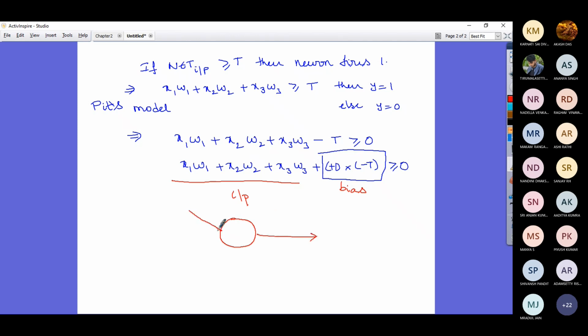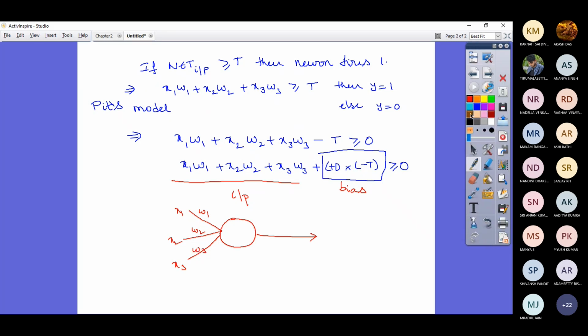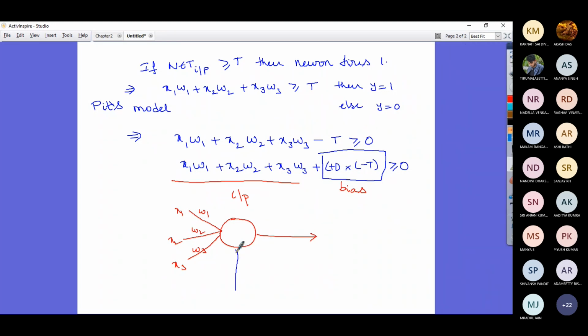The neuron is having inputs x1, x2, x3, with weights w1, w2, w3. Now, if you notice in the equation, there is an extra point called bias where you are giving an input of +1.